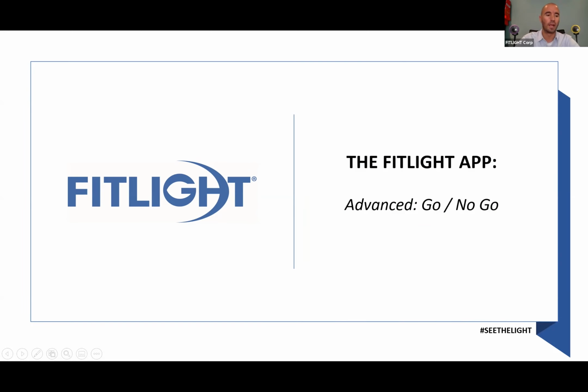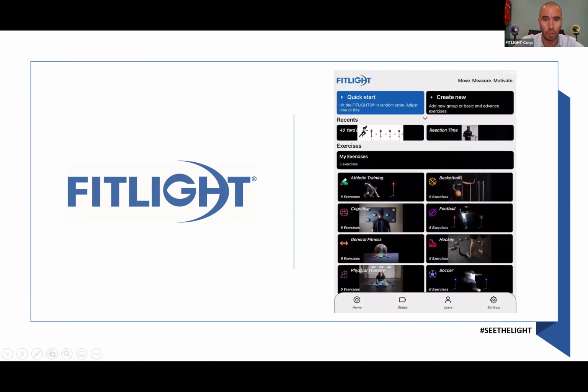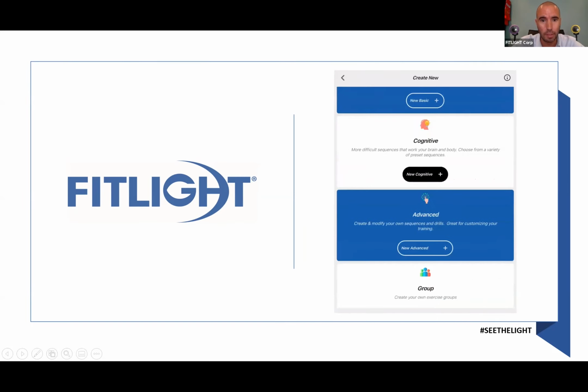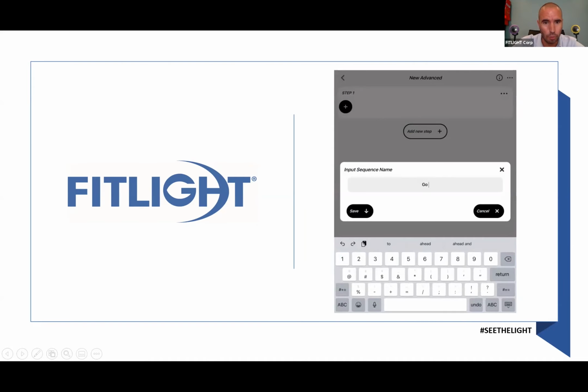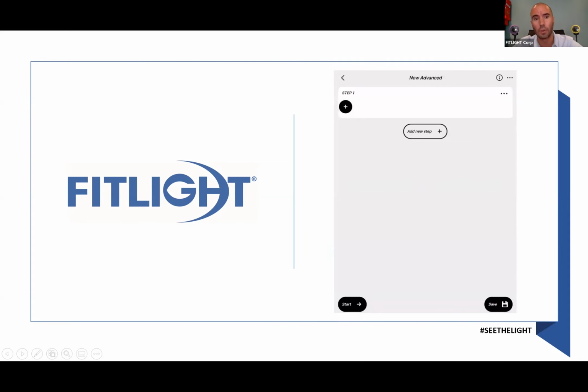All right, now we're going to program the go, no go that we discussed earlier. Again, we're going to go to create new on the right top. We're going to go to advanced. This is called go, no go. Just red and green. Red, don't touch. Green means touch or deactivate, if you will.